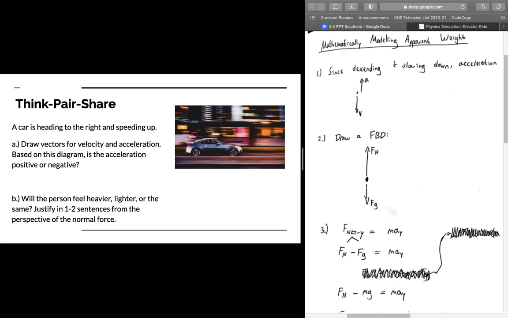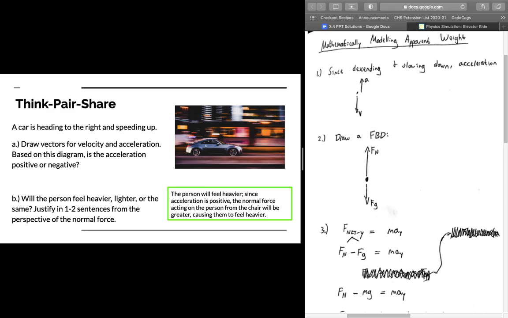So what's going to happen here is because the acceleration is positive, our car is speeding up, we're going to feel heavier. So what's happening is we want to stay at rest or at our current state of motion inside the car because there's no force acting on us. The force is acting on the car, but not on us inside the car. So as a result, we're going to stay in our current motion, and the car is going to come up from behind us. The seat's going to come up from behind us and press us and keep us going forward. So that's why we feel like we're getting thrown back in our seats.